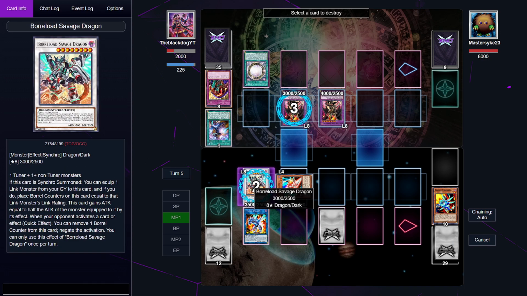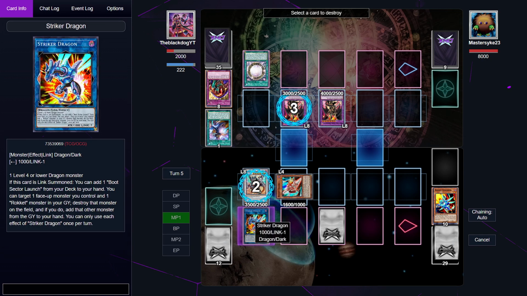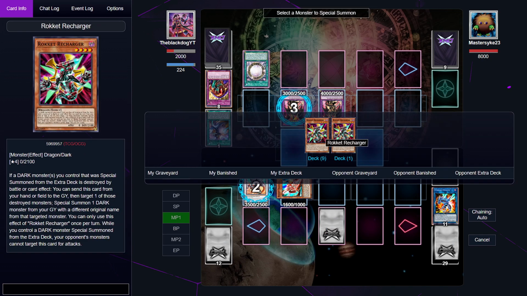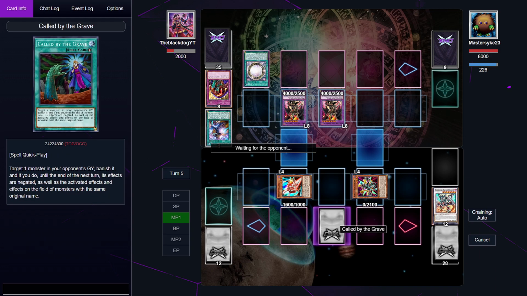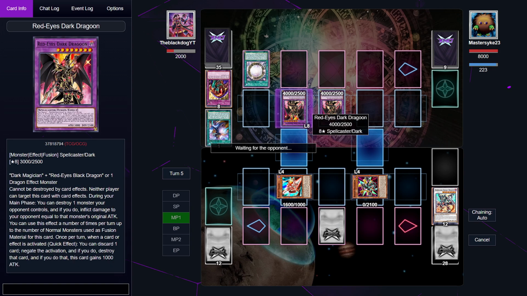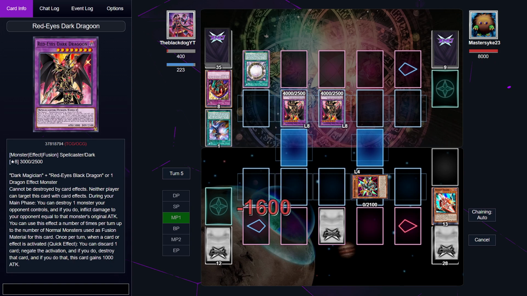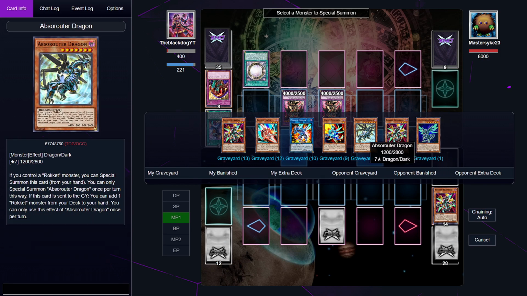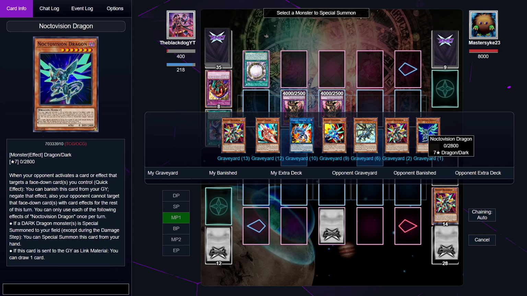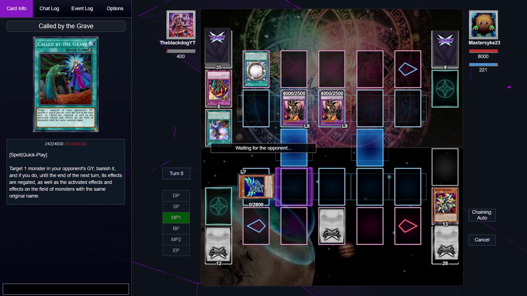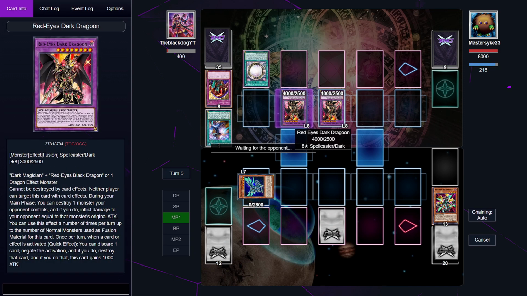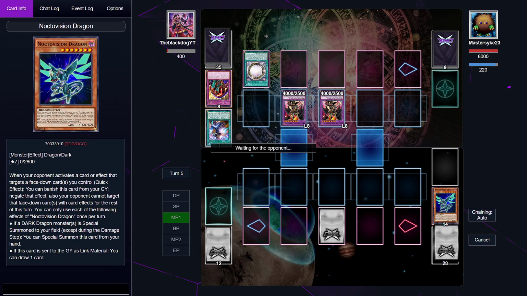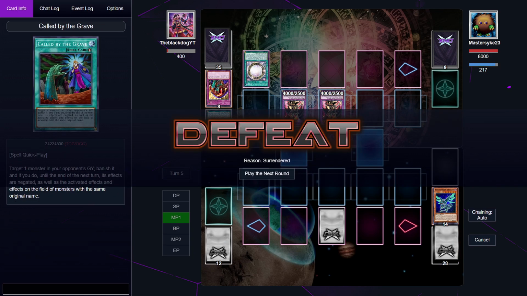At the very least, I can use my Rocket Tracer to destroy. I'm going to use it on Striker Dragon and special summon Rocket Recharger in defense position. It doesn't change the fact that I've lost, but at the very least, I tried my best. I can use my Rocket Recharger, and I can use it to summon this copy of Noctovision Dragon if I want to. It doesn't change anything, I am still going to lose. Yep, at the very least, it's going to be by battle, I guess. I lost. Come on, next round.